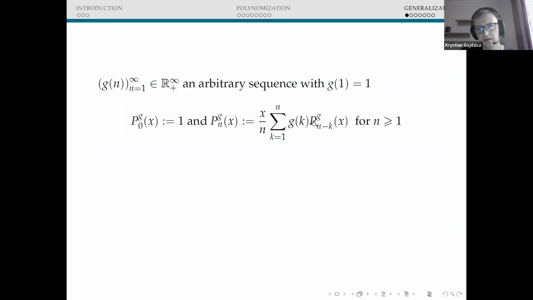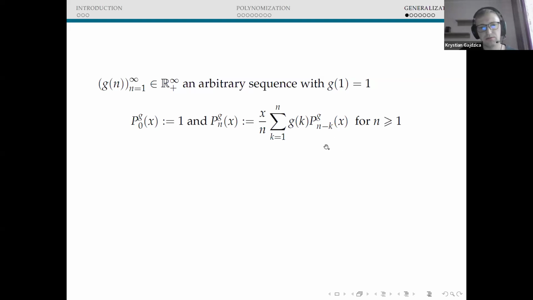formulas. So p0 of g is 1, and p g of n takes the following form. So we can just take instead of g sigma or sigma 2 or sigma A, whatever we like. But we need to remember this assumption, or we can normalize it by dividing the sequence by the value of g of 1 if it is not 1.